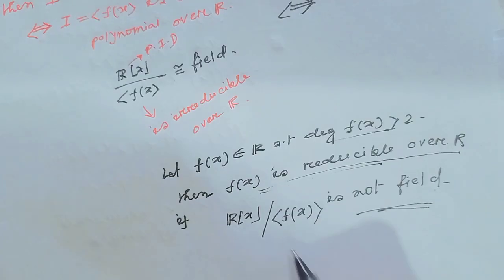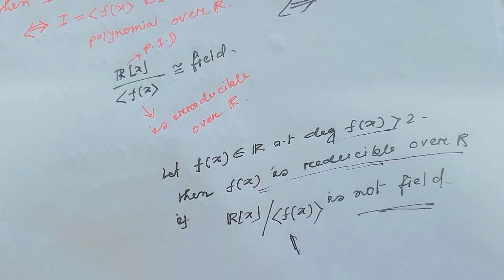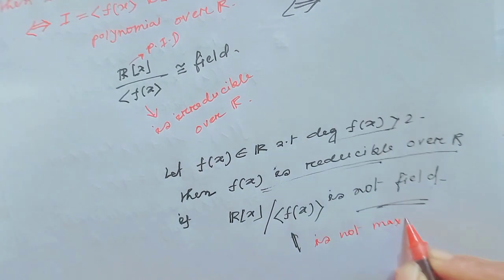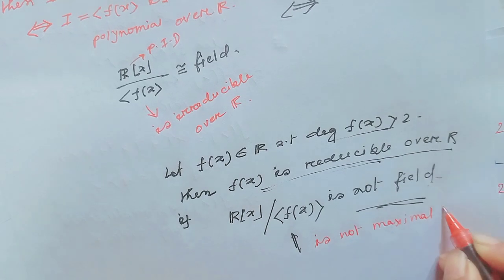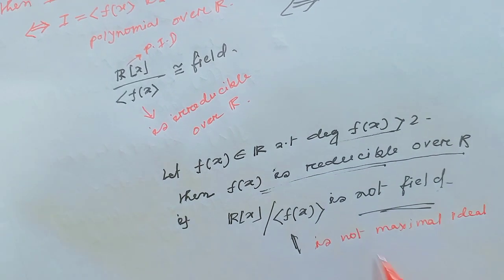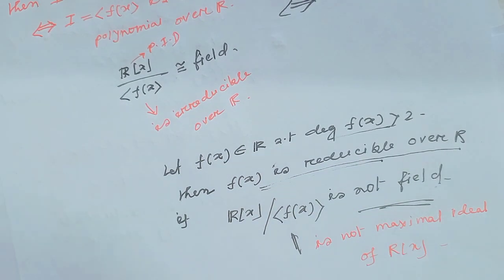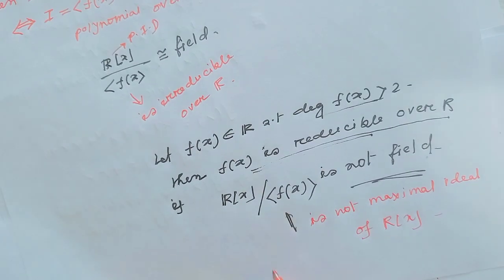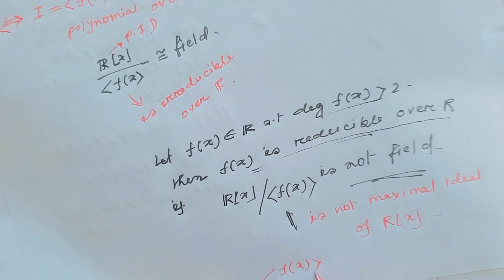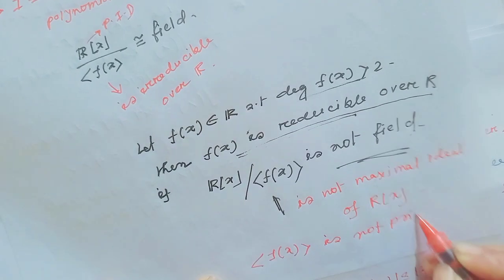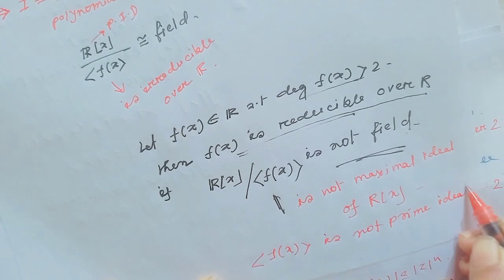Since this is not a field, the ideal generated by f(x) is not a maximal ideal of R[x]. I hope all my viewers have understood. And since f(x) is reducible over R, this ideal is not a prime ideal also of R[x].